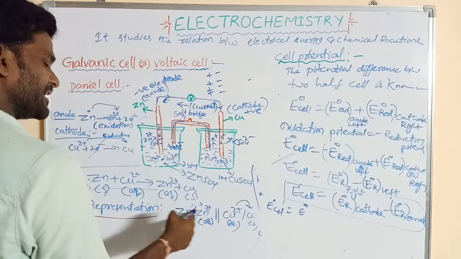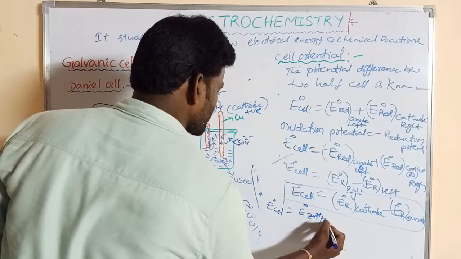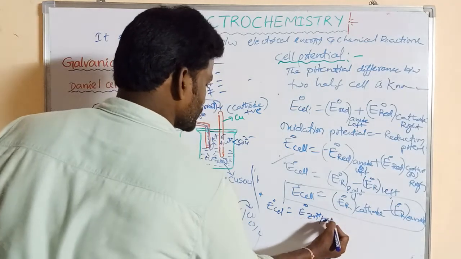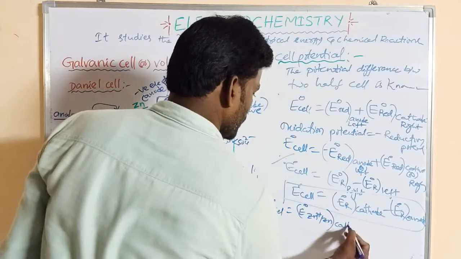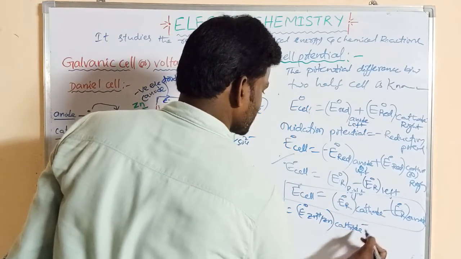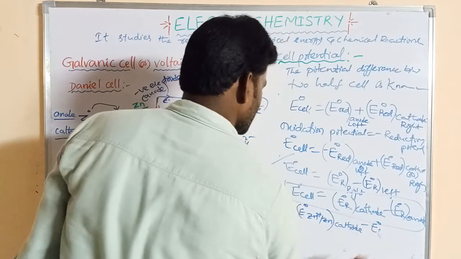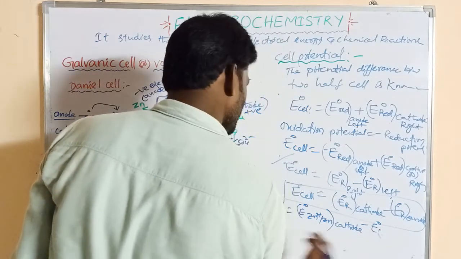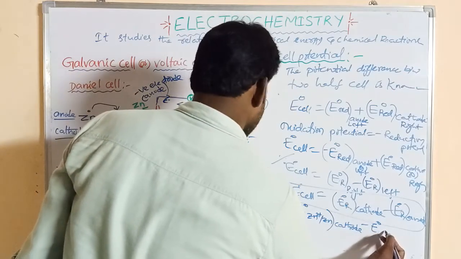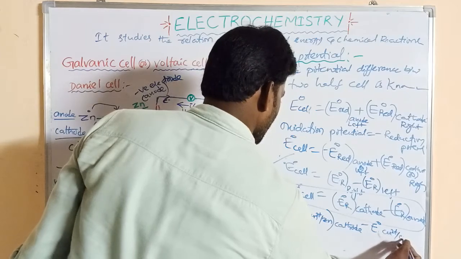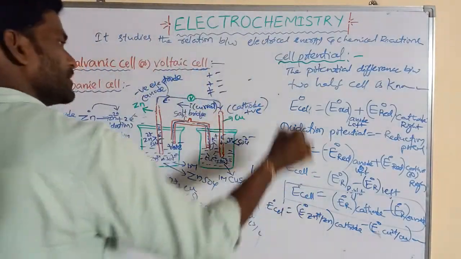That can be written Zn2+ to Zn. This is the reduction, plus 2 to 0, of the cathode, minus E0 R of the anode, like Cu2+ to Cu.